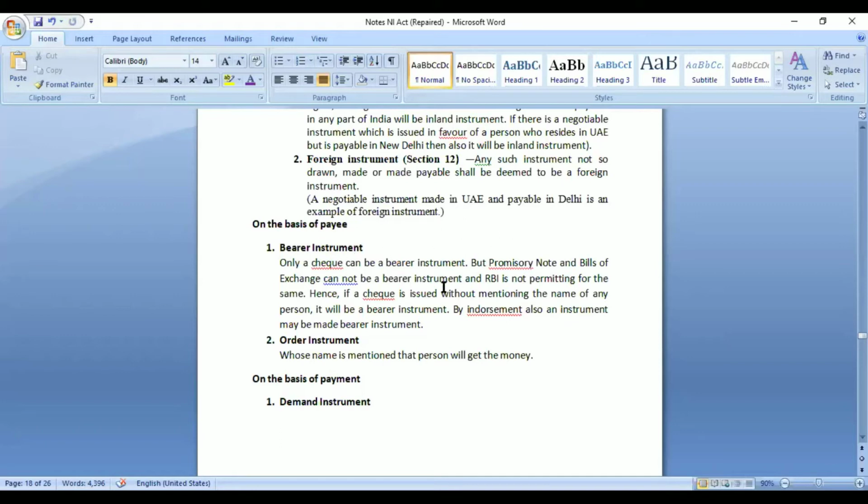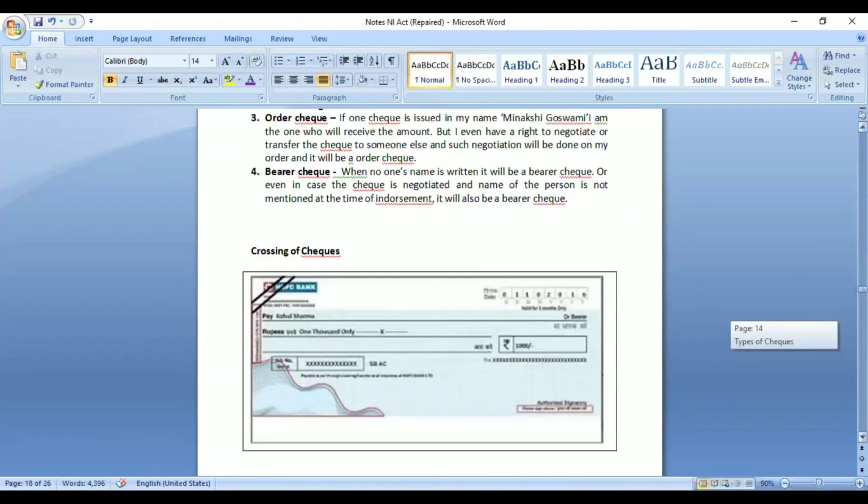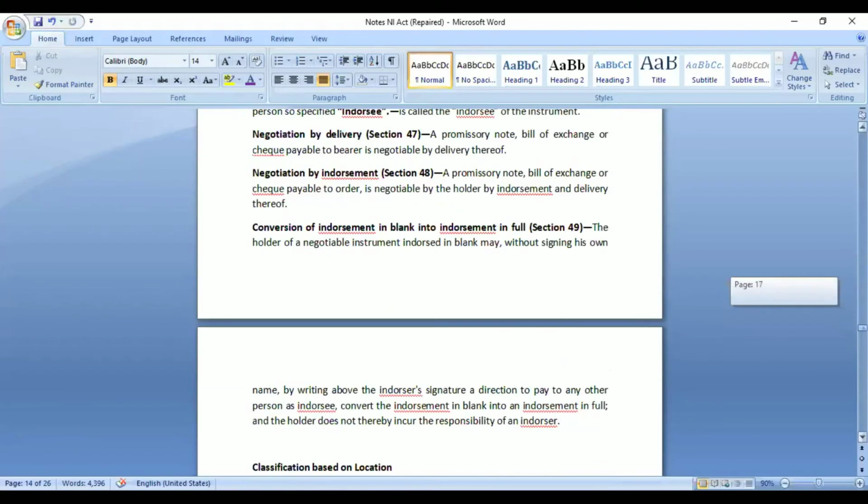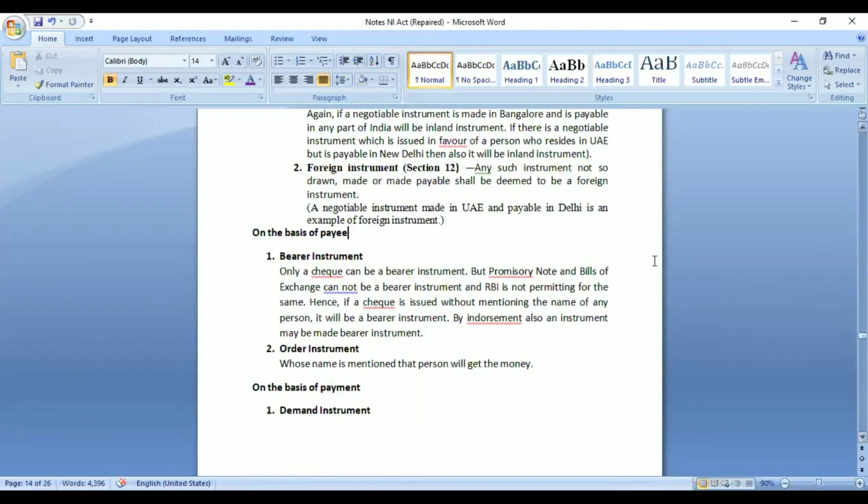In the case of a check we see that the name of the person is not written. So in case of a check, if the name of the person, Rahul Sharma, was not written, then it would be a bearer instrument, payable to the bearer. So this is what a bearer instrument is: when the name of the person is not written, it becomes a bearer instrument. But it can be applicable only in the case of a check. For promissory notes and bills of exchange, RBI is not permitting that we can make a bearer instrument. It can be only in the case of a check that we can make a bearer instrument.